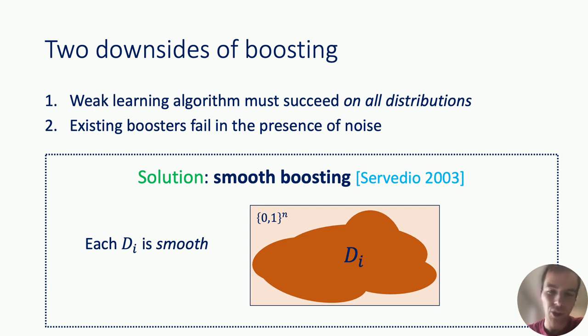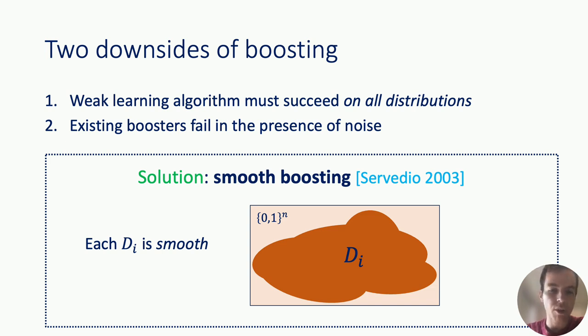The intuition is that because each of these distributions is smooth, if some of the inputs were noisy, that's not going to affect the output of the weak learner too much, because the distribution spreads its weight out across the entire input space. That's all I want to say intuitively about noise tolerance, but suffice it to say that it can be shown that smooth boosting algorithms yield strong noise tolerant learning algorithms.